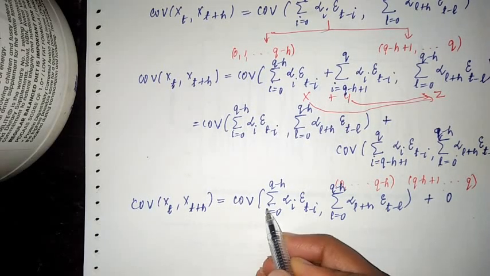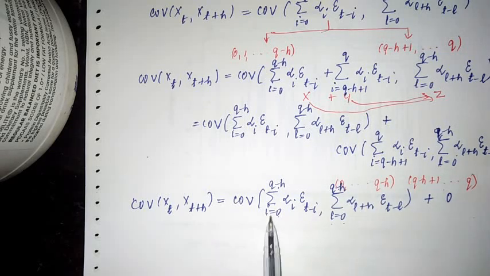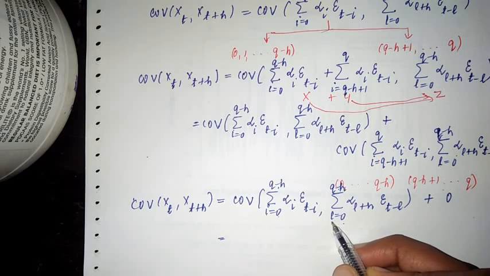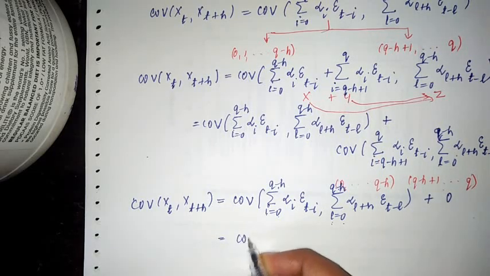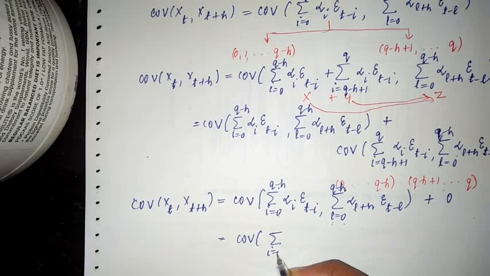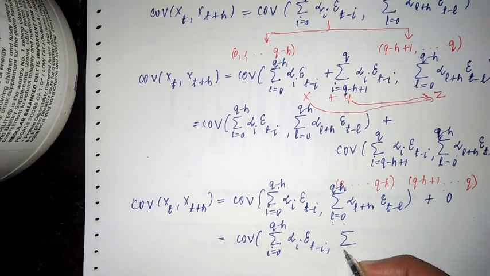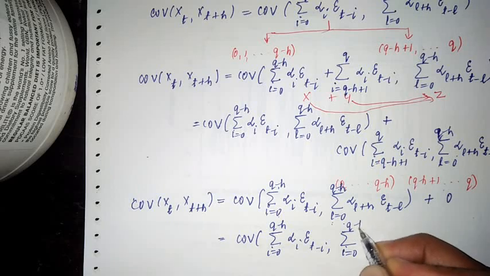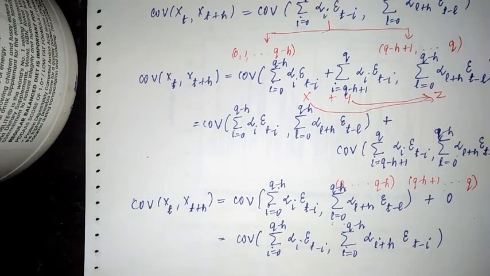So now what do you observe? i is from 0 to q minus h, l is from 0 to q minus h. So the summation ranges over the same set of values, right? So can you write i instead of l here? We can write i, right? So it is covariance between the summation i equals 0 to q minus h, alpha i epsilon t minus i, and since it ranges over the same set, I can write it as the summation i equals 0 to q minus h, alpha i plus h epsilon t minus i. So that's what I am going to write in the next step.